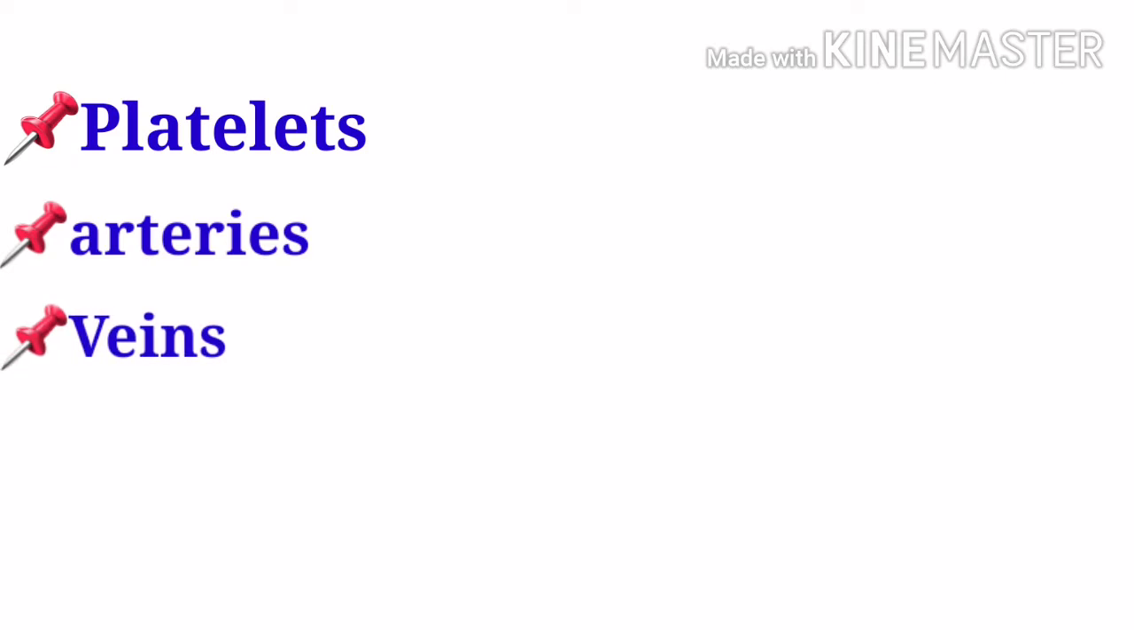Platelets: the smallest cells in the blood that help to control bleeding. Arteries: the blood vessels that carry blood away from the heart. Vein: a blood vessel that carries blood toward the heart.